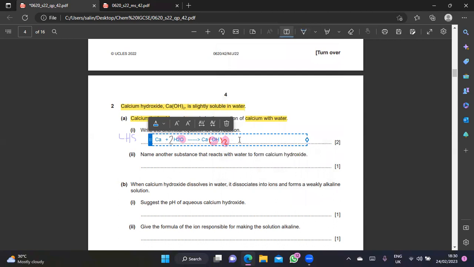One second. It's not finished yet, that's why the H2O. When we balance now, it's affecting my oxygen now. Okay, let's do this. All right. Calcium hydroxide, Ca(OH)2. Hydrogen, yeah, not water, hydrogen.